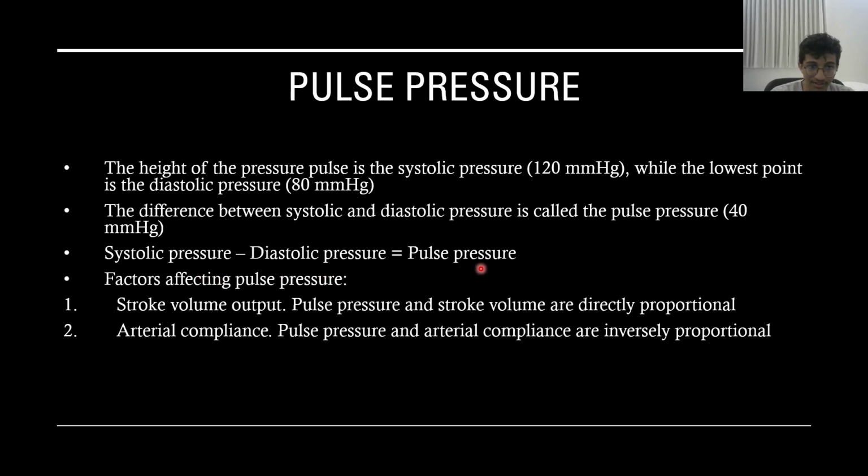Now the factors that affect pulse pressure are stroke volume output. If you increase the stroke volume, there will be higher pulse pressure, and you can see here pulse pressure and stroke volume are directly proportional. Arterial compliance: when you increase arterial compliance, pulse pressure decreases, and vice versa. When you decrease arterial compliance, pulse pressure increases. So pulse pressure and arterial compliance are inversely proportional.